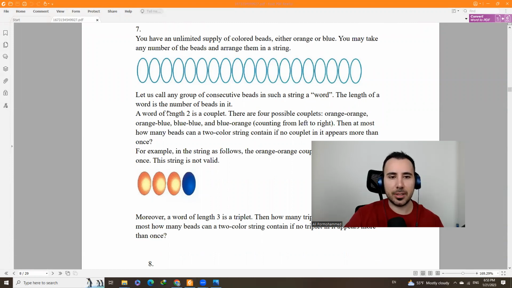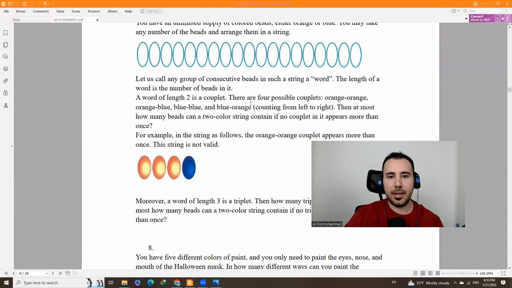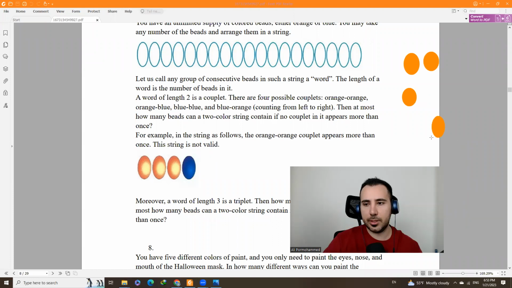The length of a word is the number of beads in it. A word of length 2 is a couplet. There are 4 possible couplets, like all the possibilities: orange-orange, one orange here and the other orange there, and no orange. And so these are going to be the 4 possibilities. I'm going to write them here.